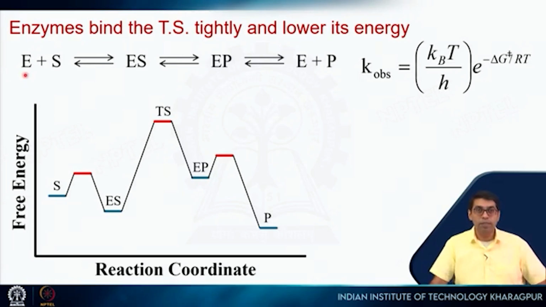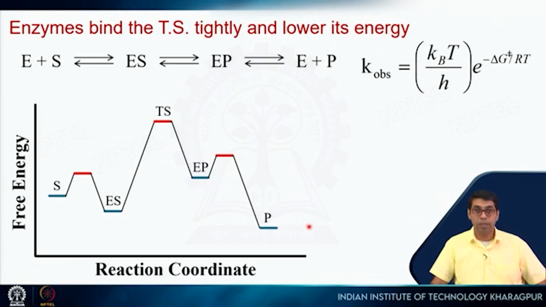So, we have already seen this enzyme plus substrate, the substrate binds to the enzyme. So, we have enzyme substrate complex. While it is bound, the reaction happens. So, the substrate gets converted to the product. So, we have enzyme product complex, and then this product will readily diffuse out. So, the enzyme is regenerated and we have product formation, and then this enzyme can again participate in the reaction by binding another substrate. So, if I draw the free energy diagram for all these different conformations of the enzyme